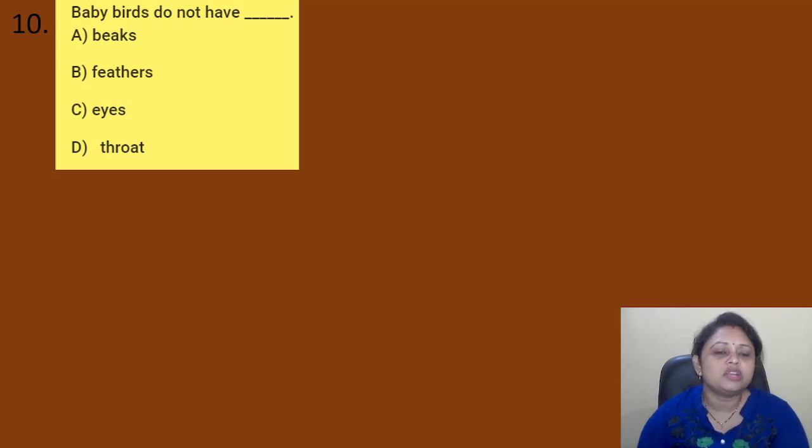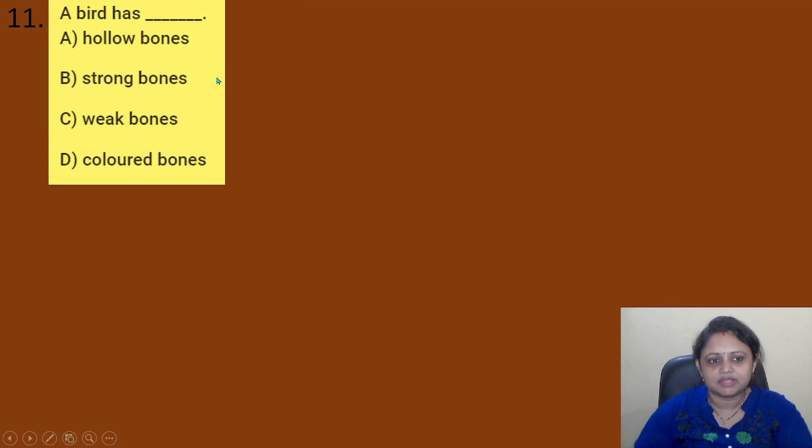Baby birds do not have dash. Option A, beaks. B, feathers. C, eyes. D, throats. So baby birds, they do not have what? Do you know the answer? If you know the answer, you can write in the comment section. So baby birds do not have feathers. Okay, as they do not have feathers, they are not able to fly. Right? Have you ever seen baby birds flying? No, they are present in their nest only. Right? Yes. So here the correct answer is option B, that is feathers.